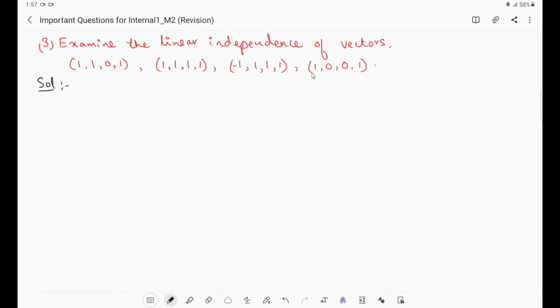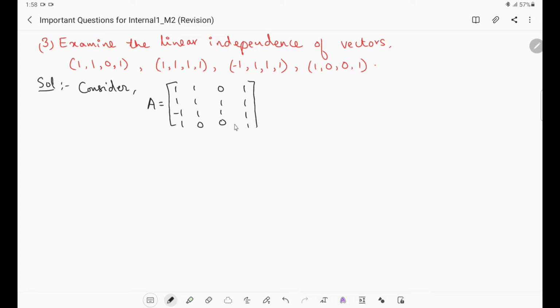Suppose these type of vectors are given, then what we have to do? We have to write these vectors as the rows of a matrix. So let us write that. Before that, let us understand this problem is related to linearly dependent and independent vectors in unit 1, right? These vectors should be written as the rows of a matrix. Write the first vector 1 1 0 1 as the first row, then 1 1 1 1 as the second row, then minus 1 1 1 1 as the third row, then 1 0 0 1 as the fourth row.